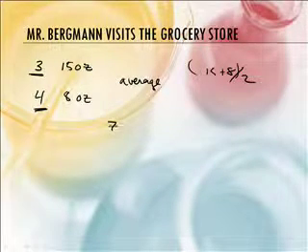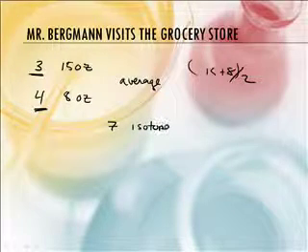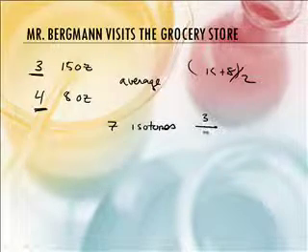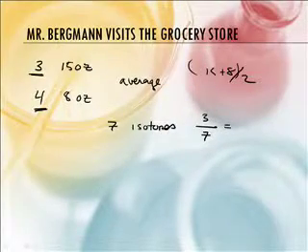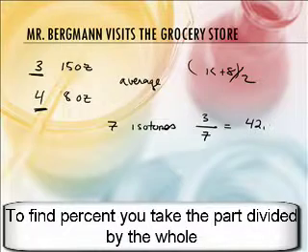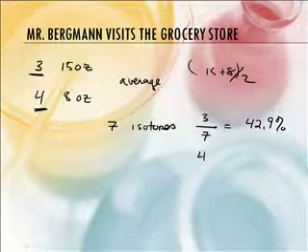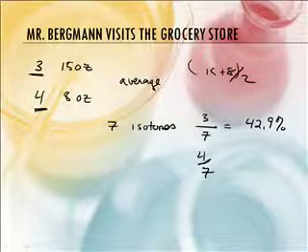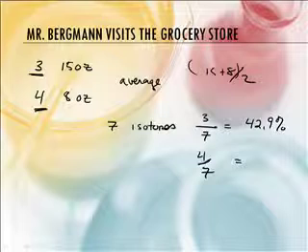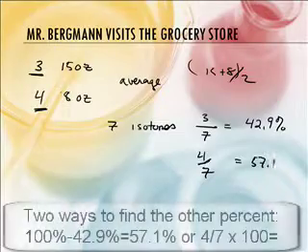So if we have 7 total cans, then the 15-ounce size would be 3 over 7, right? Yep, and so that's 42.9%. And of course then we do 4 over 7. Yep, that's the other one. Well, it's 100 minus that. Sorry, I can't use the calculator today. 57.1. Yeah, I guess we could have just subtracted that from 100, huh?